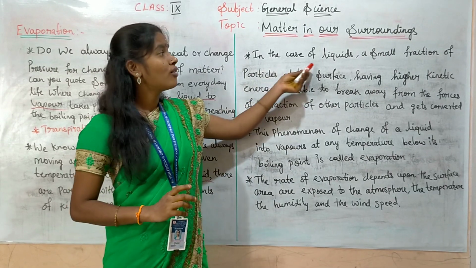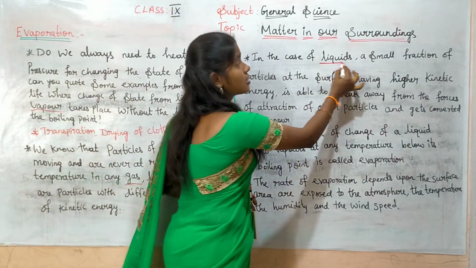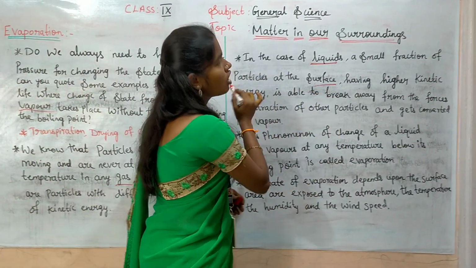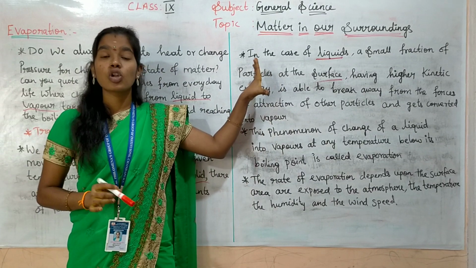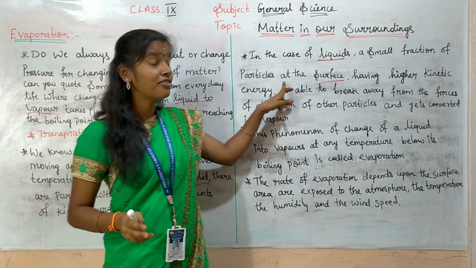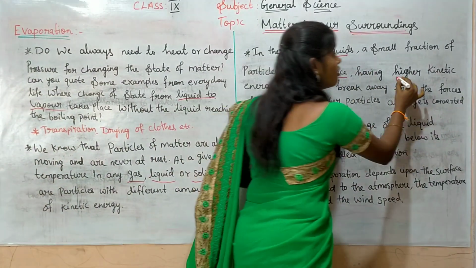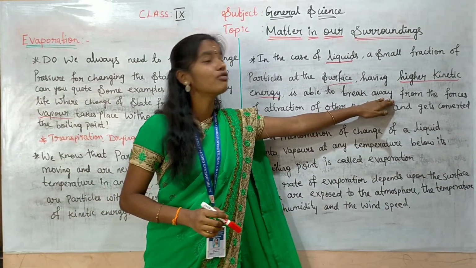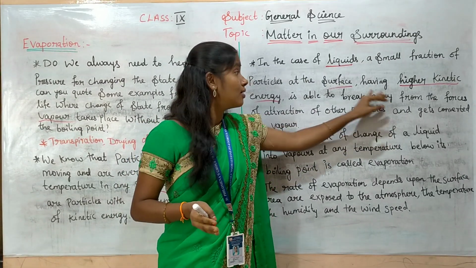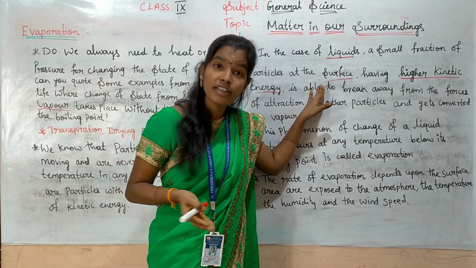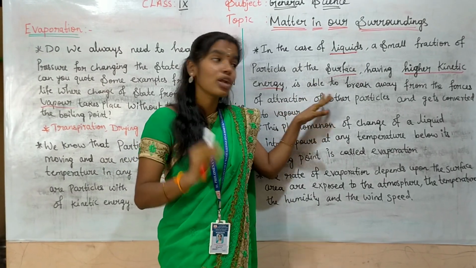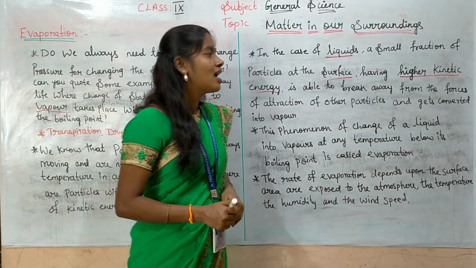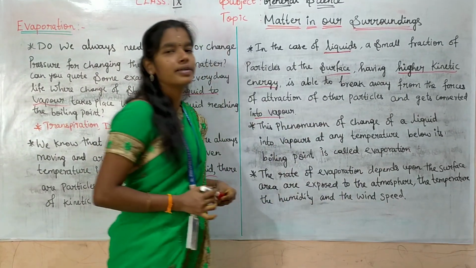In the case of liquid, only a small fraction of particles at the surface have higher kinetic energy. That energy is able to break away from the forces of attraction of other particles and gets converted into vapor.